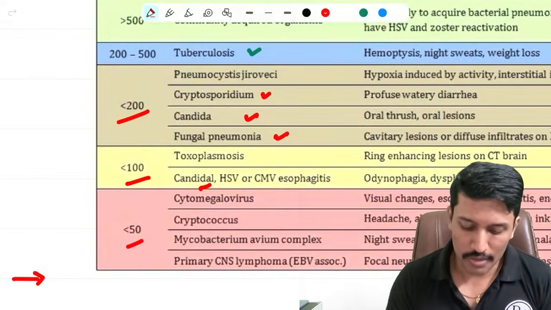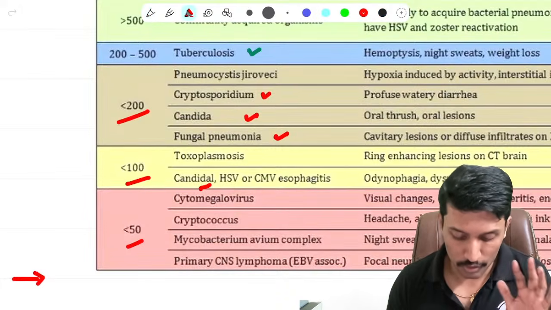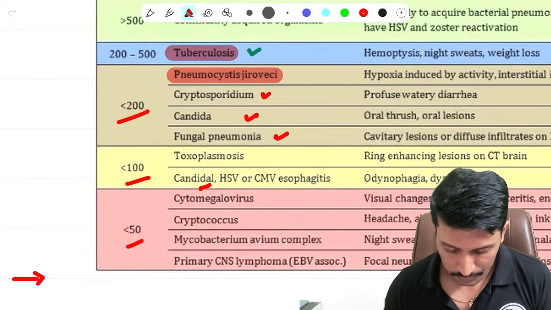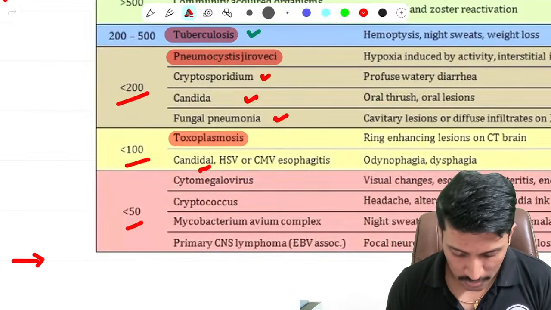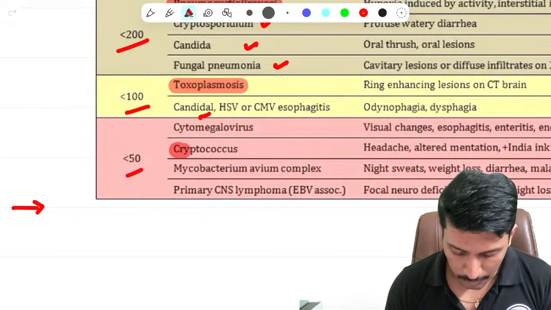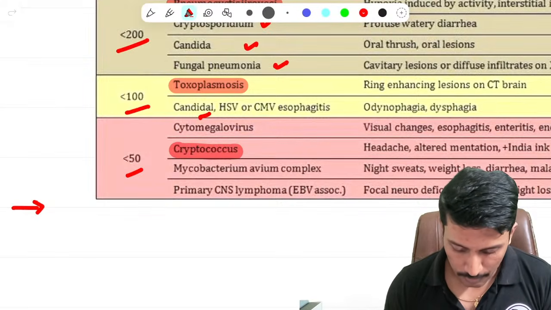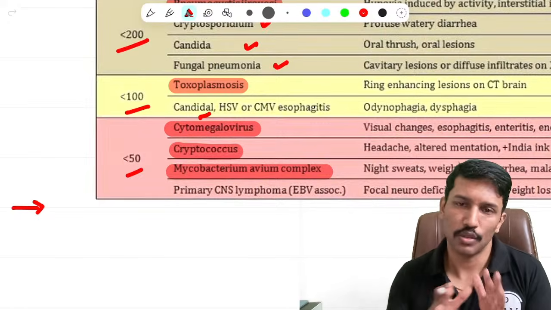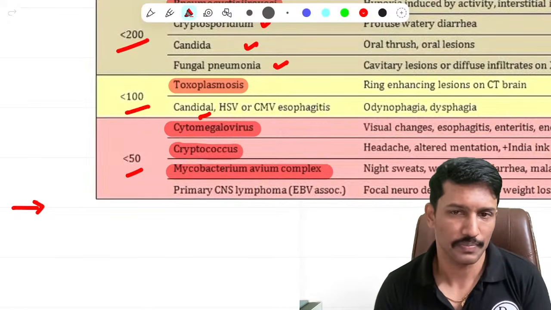What are the important ones that your teachers are particularly looking for that you should remember? Tuberculosis, Pneumocystis jirovecii, toxoplasmosis, cryptococcal infection, Mycobacterium avium complex, and CMV retinitis. These are the ones you need to remember and replicate in the exam.